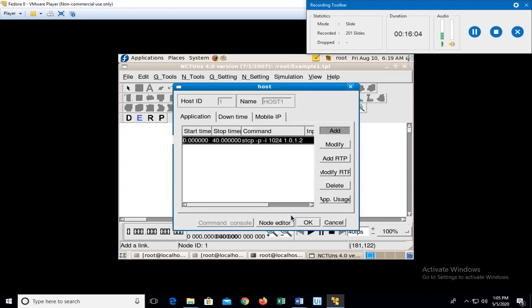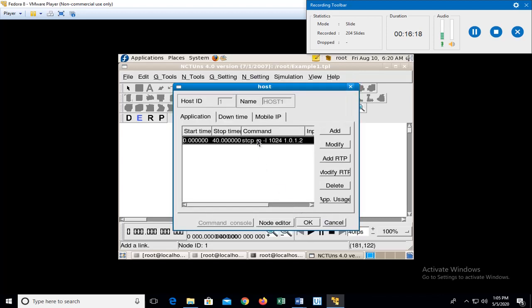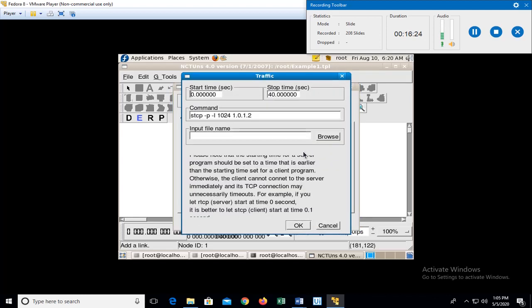So click OK. Now we have made it a sender. If I want to make it a receiver, I can type the command rtcp -p, then the port address. Now suppose I want to edit this one, so I click on this and say modify.